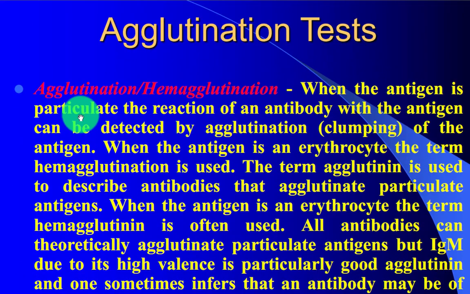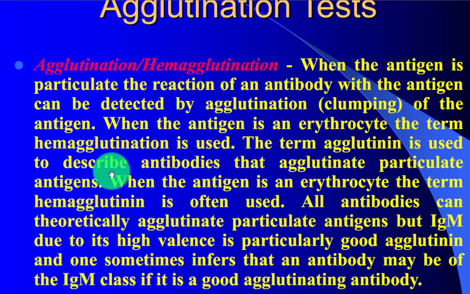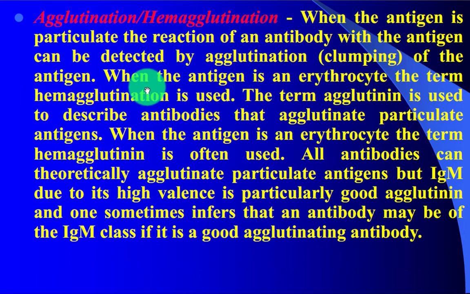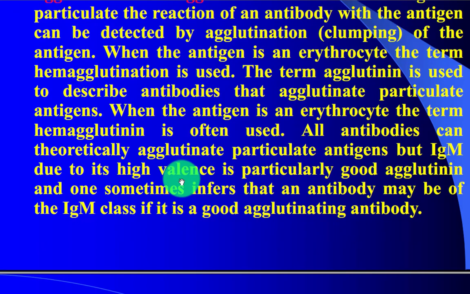Agglutination test: agglutination or hemagglutination, when the antigen is particulate. The reaction of an antibody with the antigen can be detected by agglutination, clumping of the antigen. When the antigen is an erythrocyte, the term hemagglutination is used. The term agglutinin is used to describe antibodies that agglutinate particulate antigen. When the antigen is an erythrocyte, the term hemagglutinin is often used.